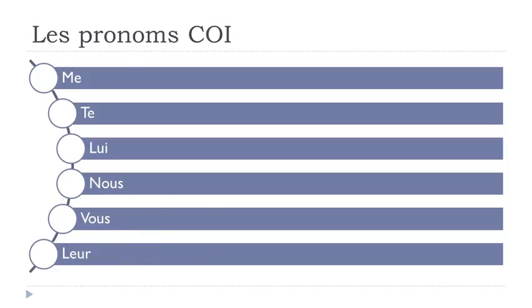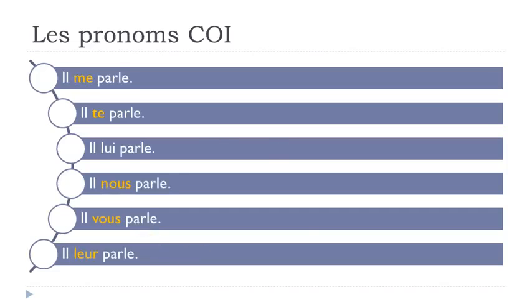Let's see examples now. He's talking to me. Il me parle. Remember, me before the verb. He's talking to you. Il te parle. Il lui parle. I don't know why lui is still white, maybe it was a mistake.